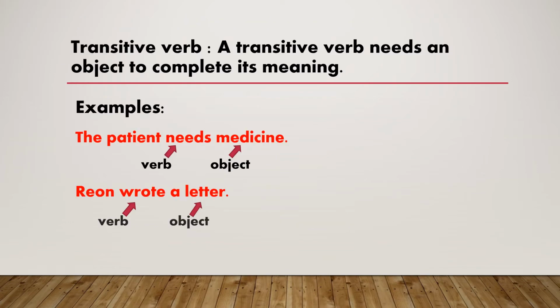Transitive verb. A transitive verb needs an object to complete its meaning or sense. For example, the patient needs medicine. Here the verb needs takes the help of object medicine to complete its meaning. Rion wrote a letter. Here, verb wrote takes the help of object letter to complete its meaning.